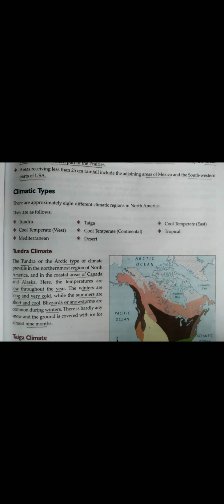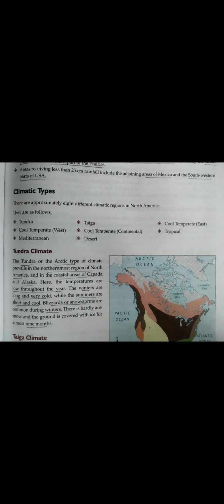The tundra or the Arctic type of climate prevails in the northernmost region of North America and in the coastal areas of Canada and Alaska. Here, the temperatures are low throughout the year, the winters are long and very cold, while the summers are short and cool. Blizzards or snowstorms are common during winters. There is hardly any snow and the ground is covered with ice for almost 9 months.